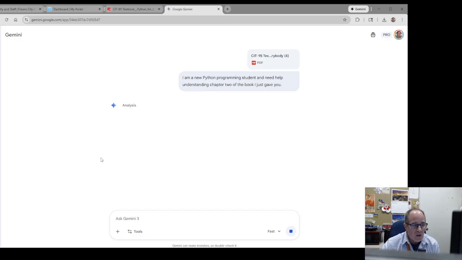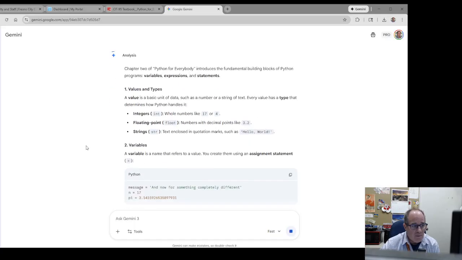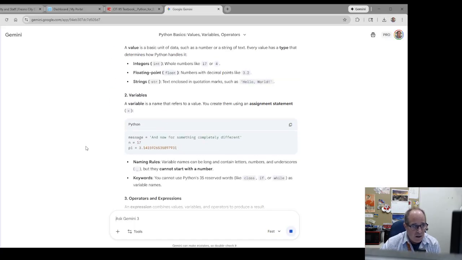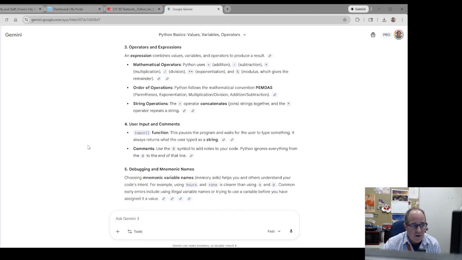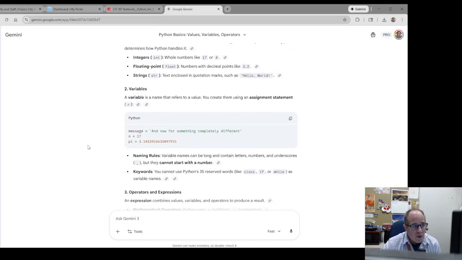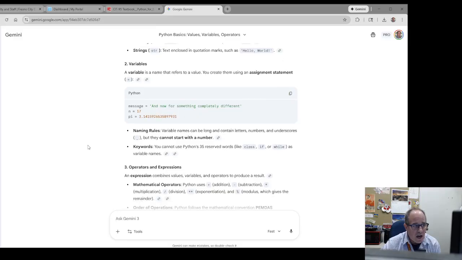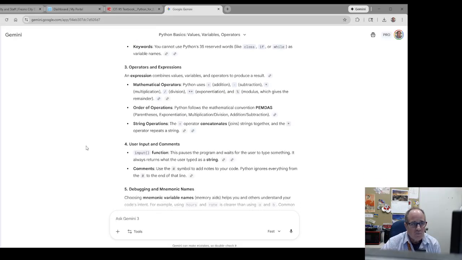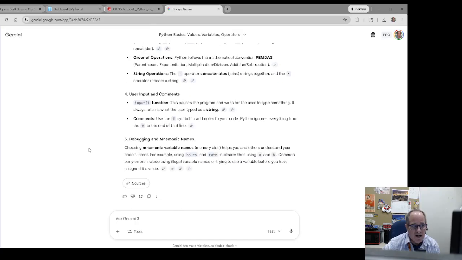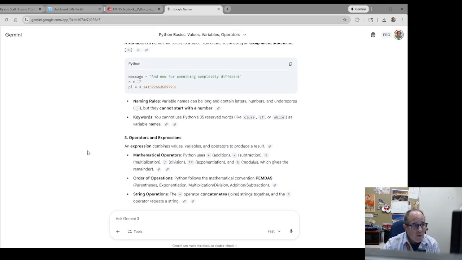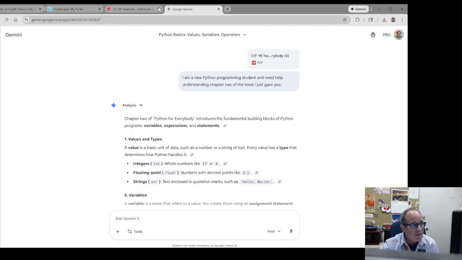But this will give you wonderful summaries whenever I do this. I'm always really impressed. And the large language models just get better and better and better. This is absolutely a way better explanation than I could have ever come up with. Summary for chapter 2 about values and data types and variables. I'm telling you, I am going to be replaced by a bot soon. I just am. I mean, why wouldn't I be, right? Anyway, so that's what you do with Gemini. That's how you use it.